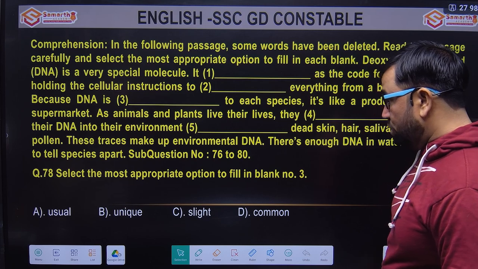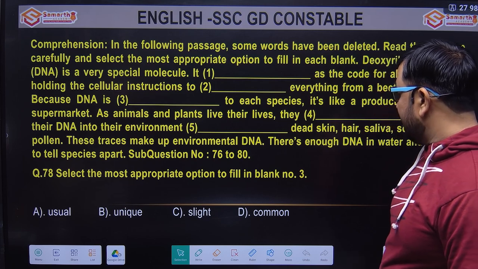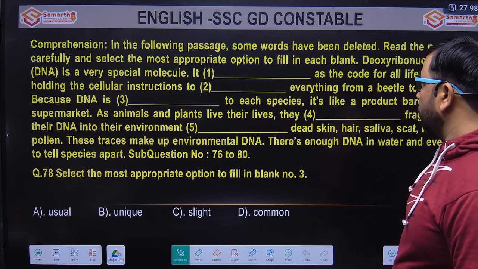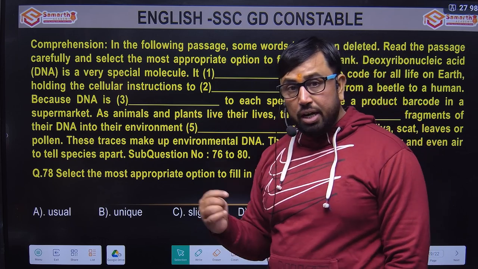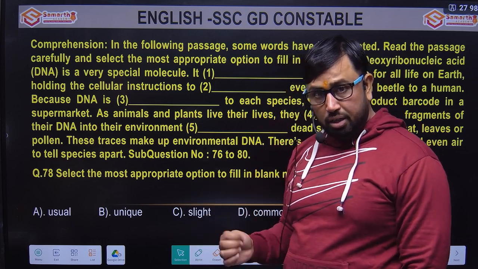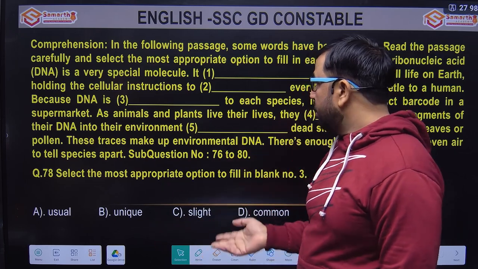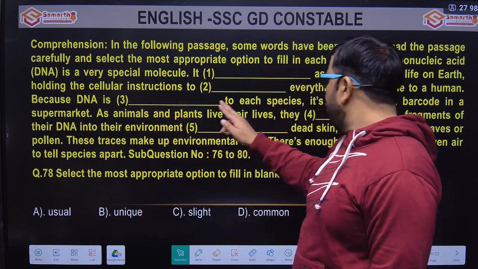Options are usual, unique, slight, and common. Because the DNA is a dash to each species. It is different, it is unique for everybody. So DNA is unique to each species.